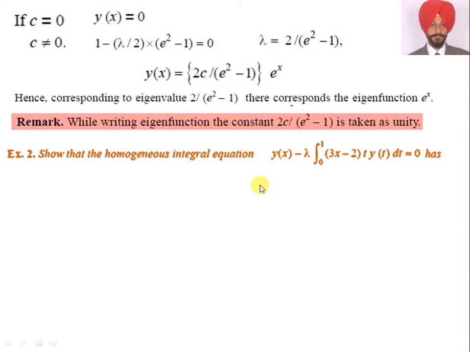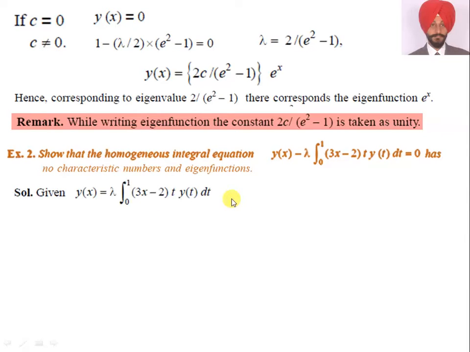Show that the homogeneous integral equation y(x) minus lambda times the integral from 0 to 1 of (3x minus 2) t y(t) dt is equal to 0 has no characteristic numbers and eigenfunctions, neither eigenvalue nor eigenfunctions. So here y(x) is equal to, I shift this to the other side, and 3x minus 2 is a function of x. So we take it outside the integral and this becomes our c.